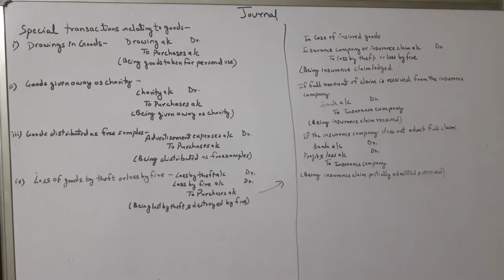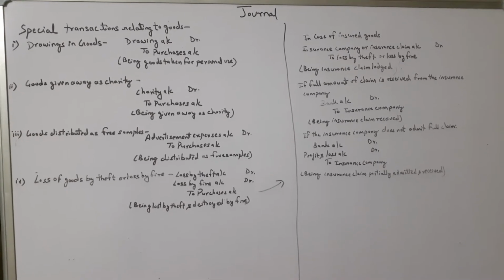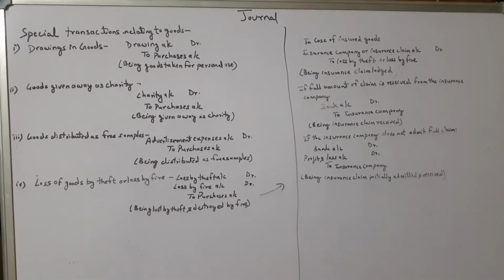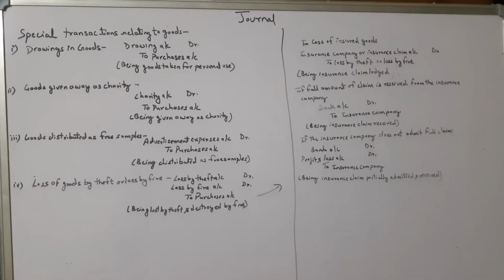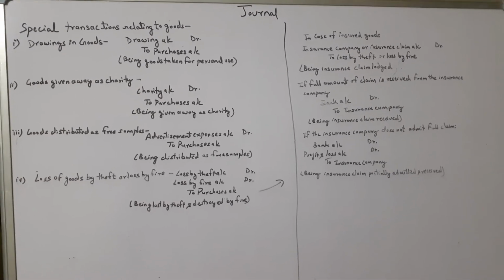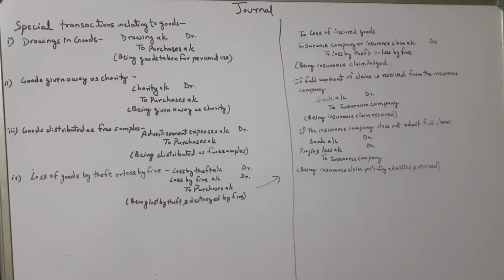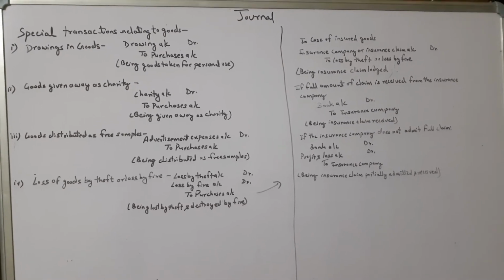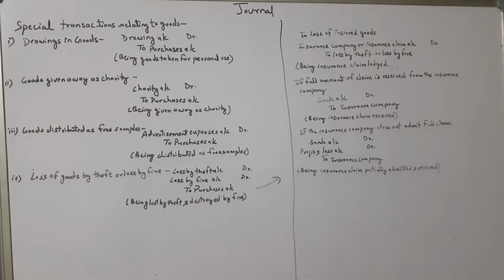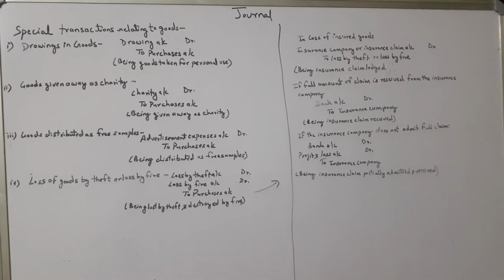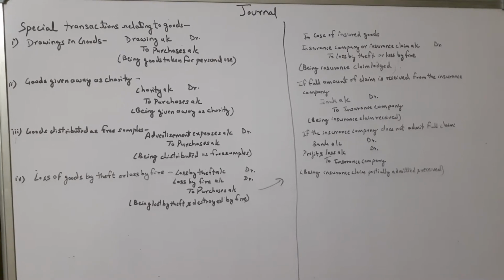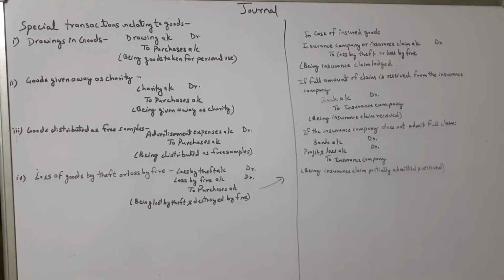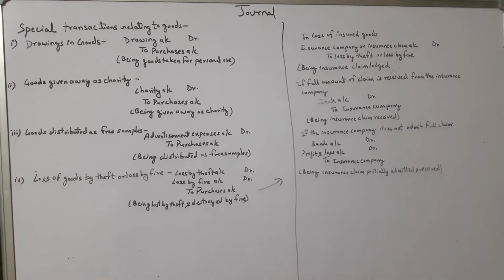First case, drawings in goods. If in the question it is specifically mentioned that the proprietor has withdrawn goods, the entry which we have to pass is drawings account debited to purchases account. Drawings account represents if the proprietor withdraws goods for personal use. There, for personal use, drawings account is opened and your credit side will be purchases account, because here goods are taken out for personal use.